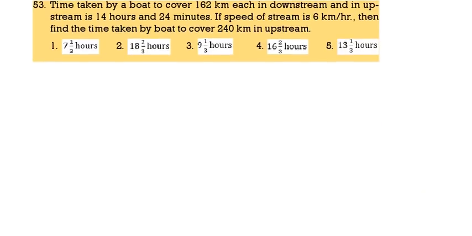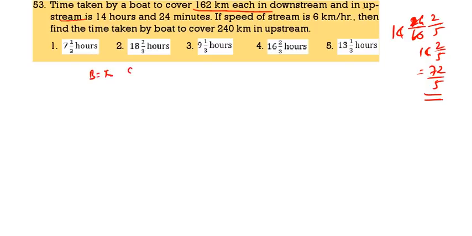Next question. The time taken by the boat to cover 162 kilometers each in downstream and upstream is 14 hours 24 minutes. So 24 minutes means 24 by 60 or 2 by 5. 14 2 by 5 is 72 by 5. Boat speed x, stream speed y. The stream speed is given as 6. So 162 by x plus 6 plus 162 by x minus 6.